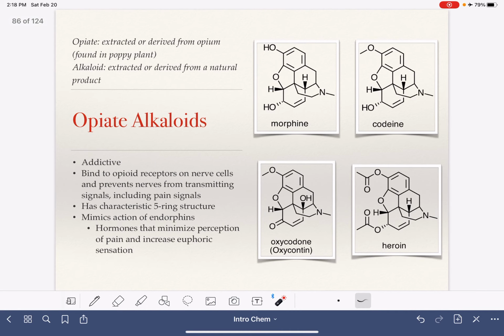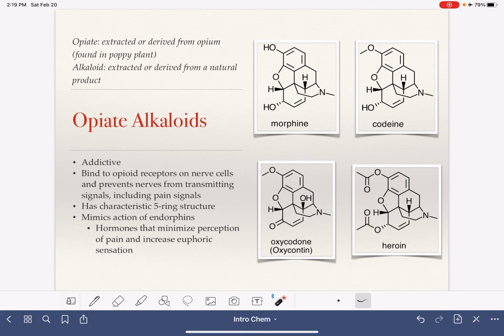Opiate alkaloids are alkaloids that are derived from the poppy plant. Some of these are molecules that are actually derived from the poppy plant, and some of them are synthesized. Like OxyContin, oxycodone, this is a molecule that does not exist naturally, but you can see that its structure is very similar to the structure of a natural product. These are also very addictive.